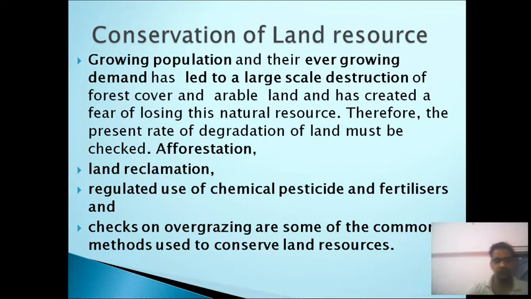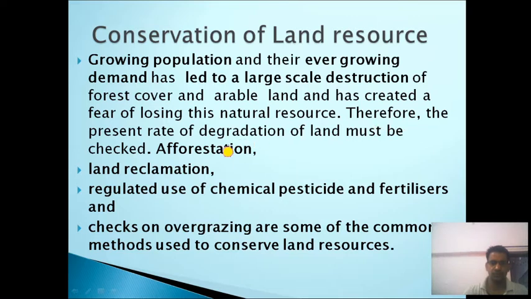Next topic is conservation of land resource. How can we conserve land? One by one we will discuss. Growing population and their never-ending demands have led to large-scale destruction of forest cover and arable land. Arable land means land which can be used for agriculture. This has created a fear of losing this natural resource.